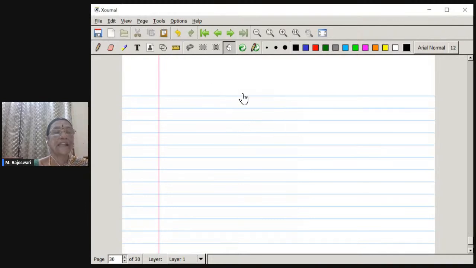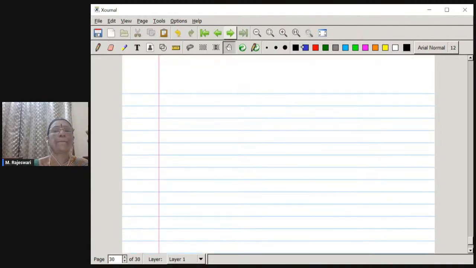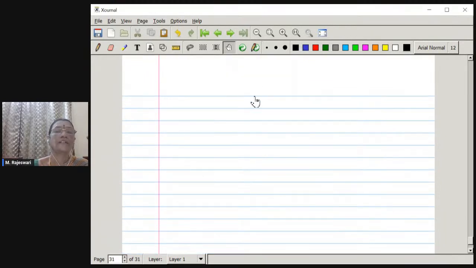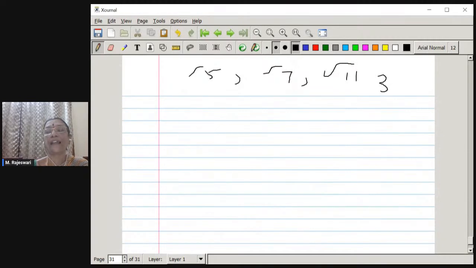For understanding this better, the same proof has to be written for all such questions like this. Root 5, you can try root 7, root 11, 3 root 11, any number we can take like this. For all these questions, the same answer we have to try with different numbers.